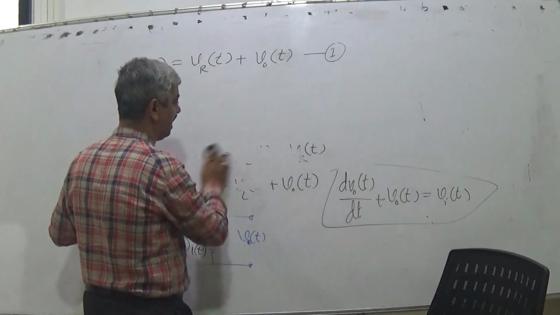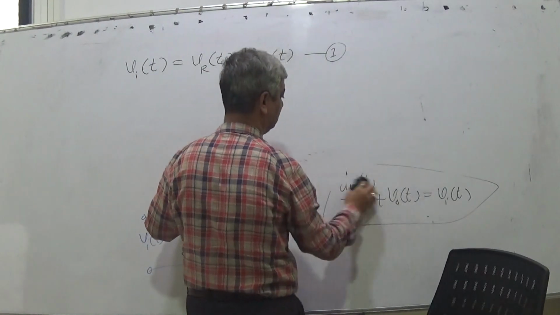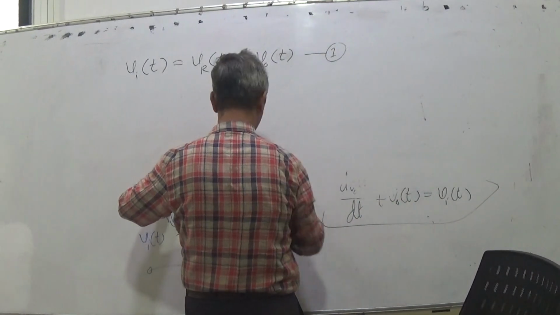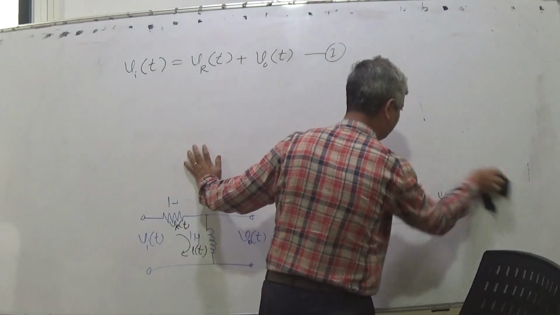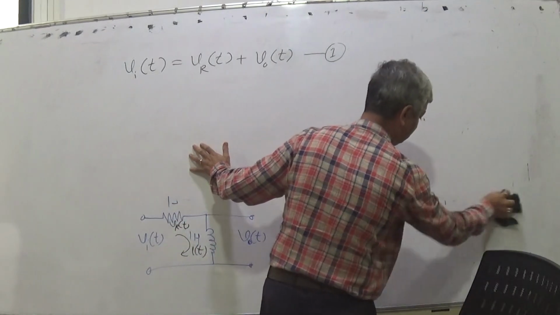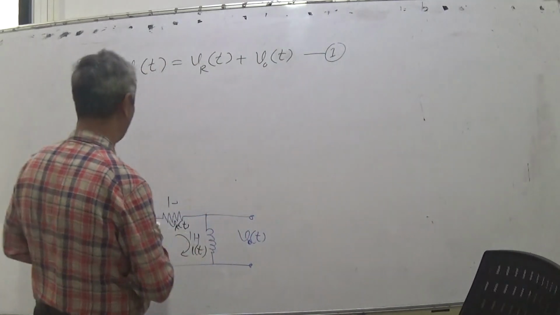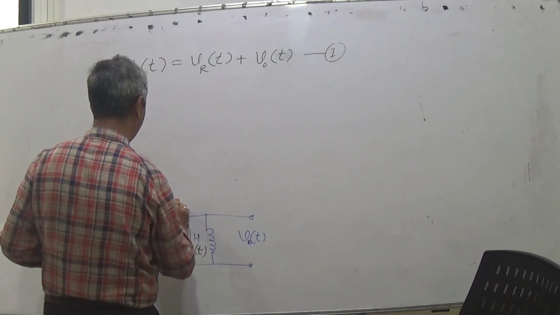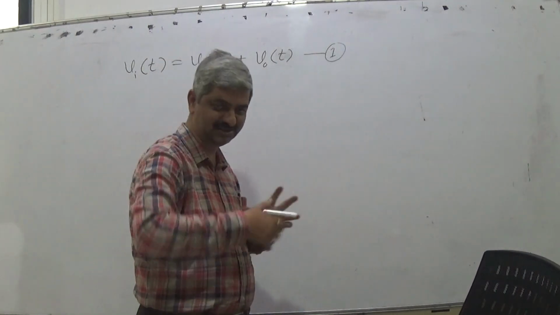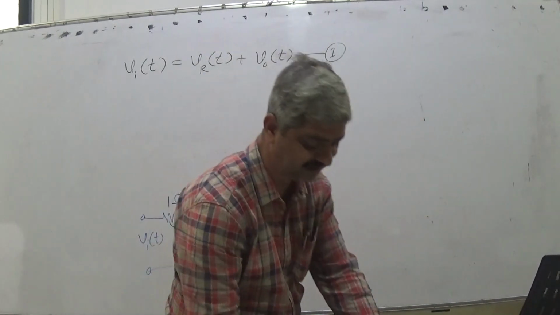The relationship between V and I. For a resistor it is direct, for an inductor it is differential. In fact, I have to stop somewhere, otherwise we can have around 1 or 1.5 months discussing only RLC circuits, because that is the crux of this subject.